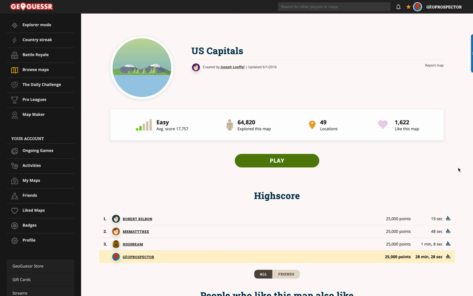Today it's time for another round of the US capitals map, which I'll be using for Famous Places Fridays. I think it's fair to argue that these US capitals should be or are famous places. So let's go ahead with that.